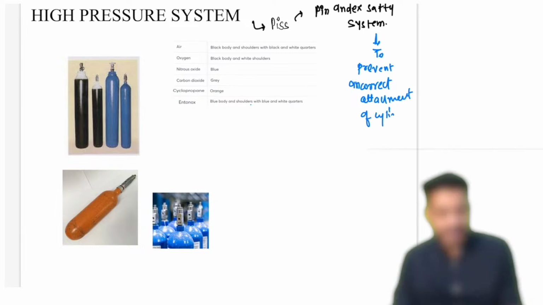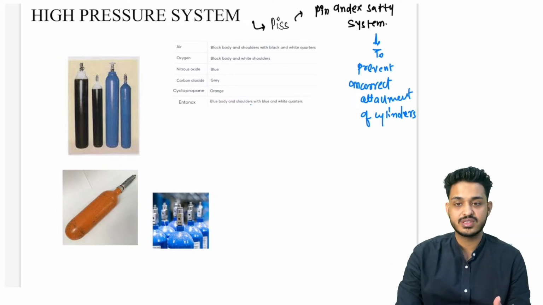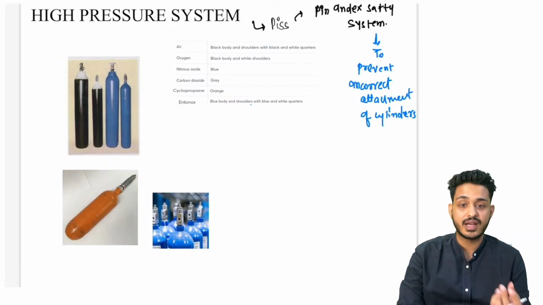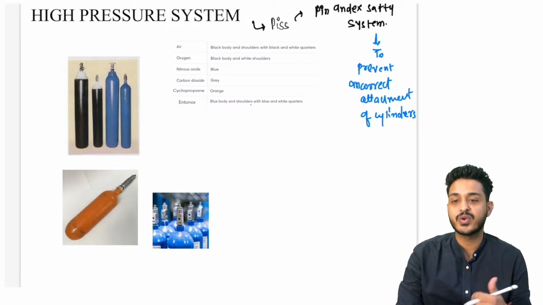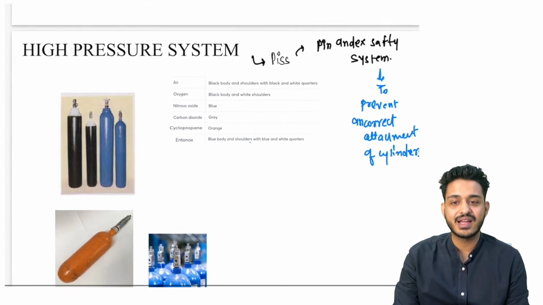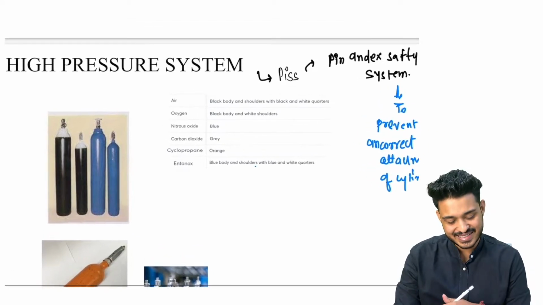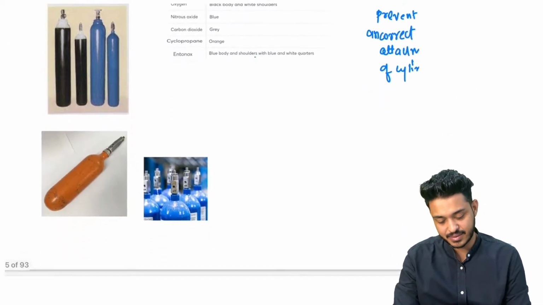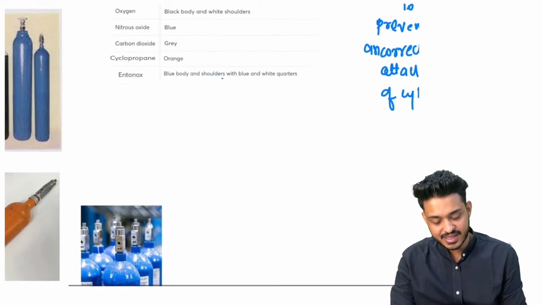नहीं तो लोग क्या करेंगे, some people, instead of oxygen, नाइट्रस ऑक्साइड लगा देंगे, लाफिंग गैस लगा देंगे. What will happen, पेशेंट हंसता हंसता चला जाएगा, right. तो इससे बचने के लिए we are having a thing that is known as pin index safety system, right. What are these pin index that you have to remember.